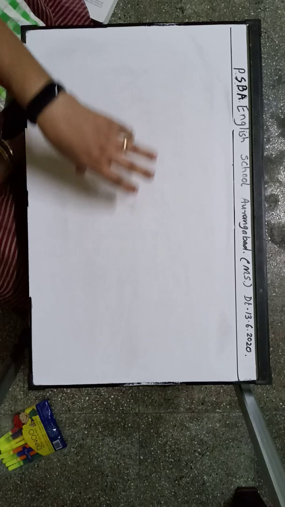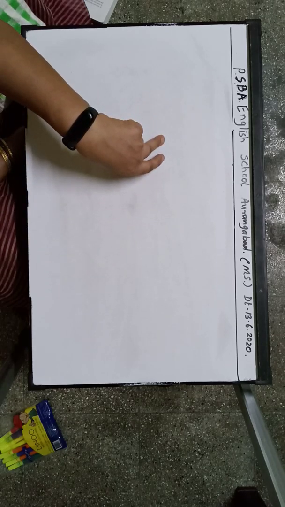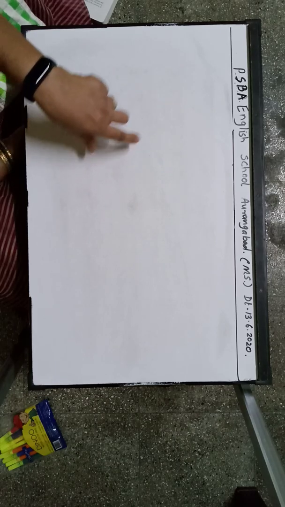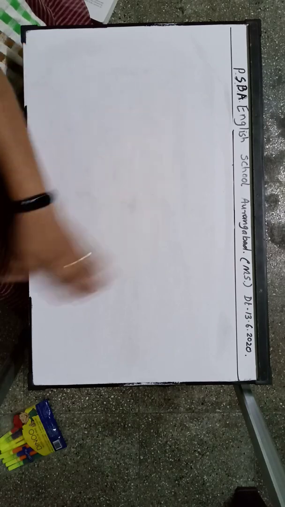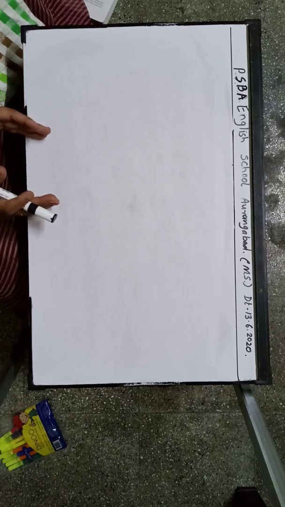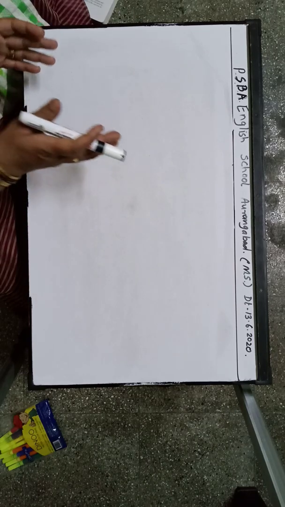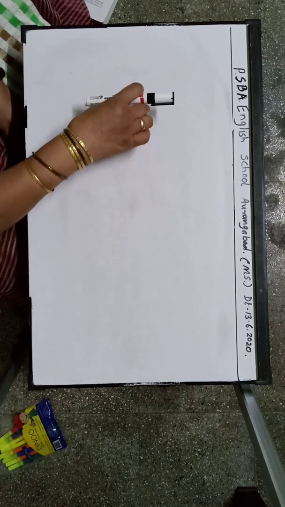So active voice is the theorem and passive voice is the converse of it. For some geometric statements, the active voice is true and the passive voice is also true. That means if the first statement is true, and if you interchange the 'if' and 'then' parts, that also becomes true.